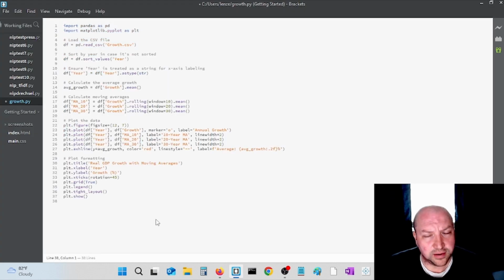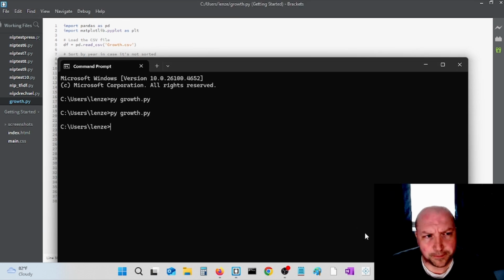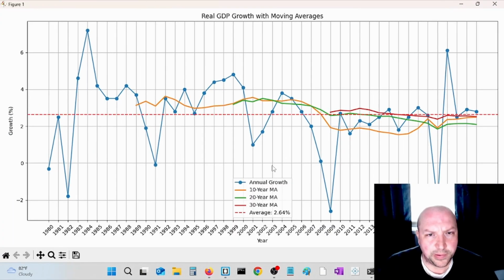Control-A, Control-V. I'll just paste over the previous code. Control-S and save, and we'll plot. Here it is. Do a full screen. So if we look at this, first, what is the moving average? Each of these points in the moving average is an average of the previous years of GDP growth data.